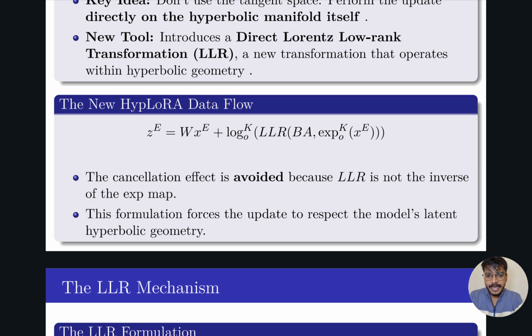Okay, next the cancellation effect is avoided because LLR is not the inverse of the exponential map. Here we use the exponential map, but instead of using the logarithmic map we use the LLR method. So here the updating technique is Z equals Wx plus log of LLR Ba and exponential of x. This formulation forces the update to respect the model's latent hyperbolic geometry.